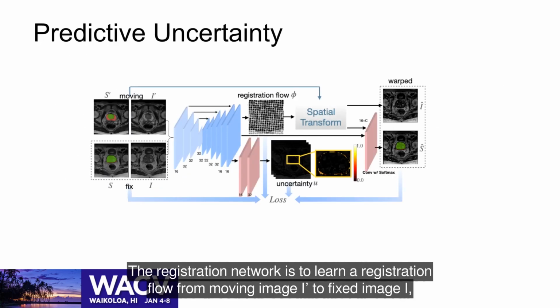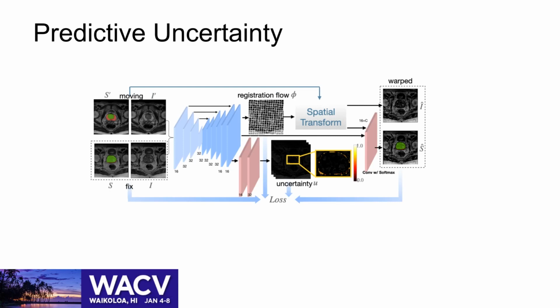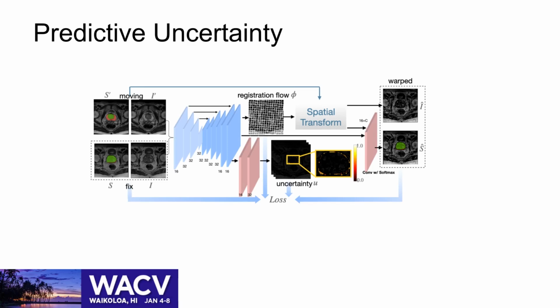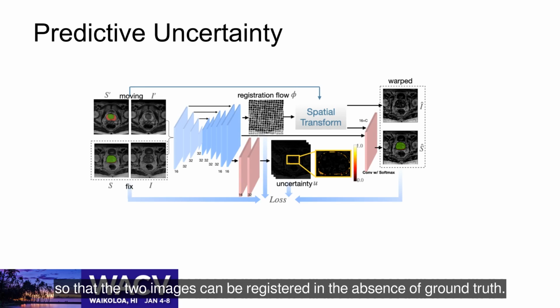The registration network is to learn a registration flow from moving image I to fixed image I. Then the registration flow is used to warp the image I to align with the fixed image I, so that the two images can be registered in the absence of ground truth.